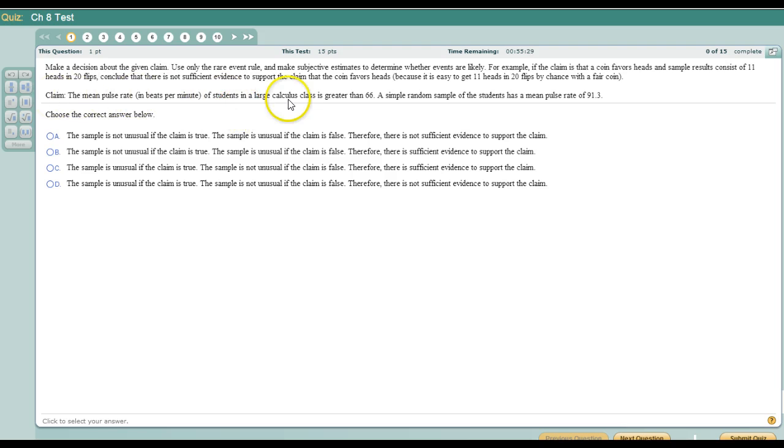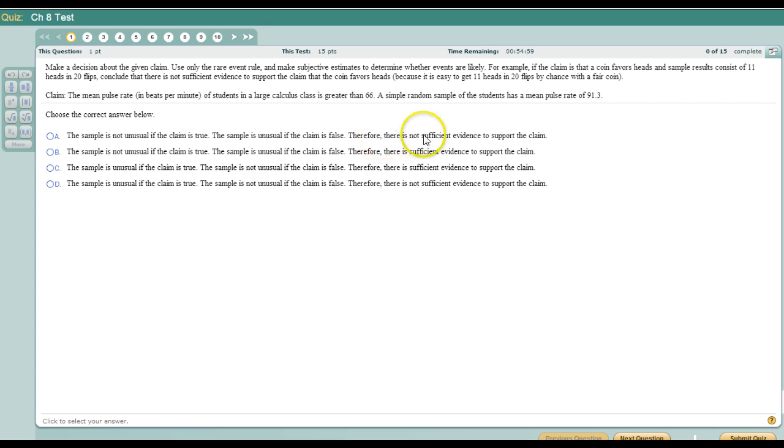Now, if this claim is true, greater than 66, this is greater than 66, so that would not be unusual. Sample is unusual if this claim is false. If this claim were false, the opposite of greater than would be less than or equal to. So if this were false, meaning that the mean pulse rate actually was less than or equal to 66, something this much farther would be very unusual.